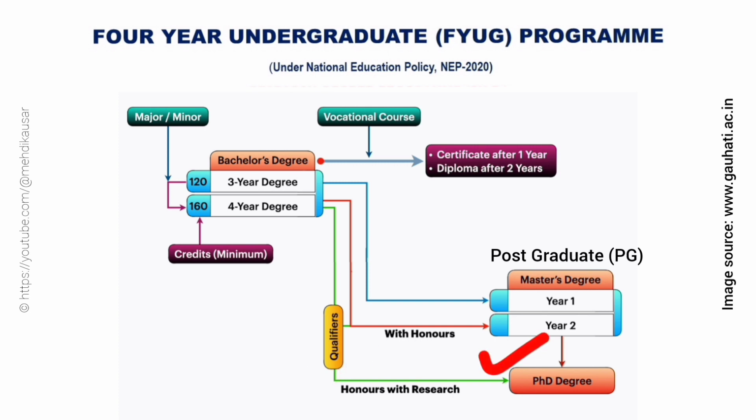In case of a degree without research, the students after completing the FYUG degree with honors only must study a 1-year postgraduate degree program. Then only he or she will get the opportunity to study the doctorate degree program. On the other hand, the students after completing the 3-year UG degree with major only must study a 2-year postgraduate degree program to get admission in the PhD degree program.